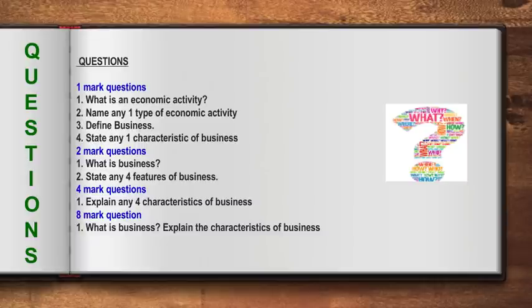Now, state any one characteristic of business. So you can give the first characteristic, which is it is an economic activity. How many do we have totally? Do you remember? We have 6 totally, okay? So you have to write only one and you only have to write the heading.